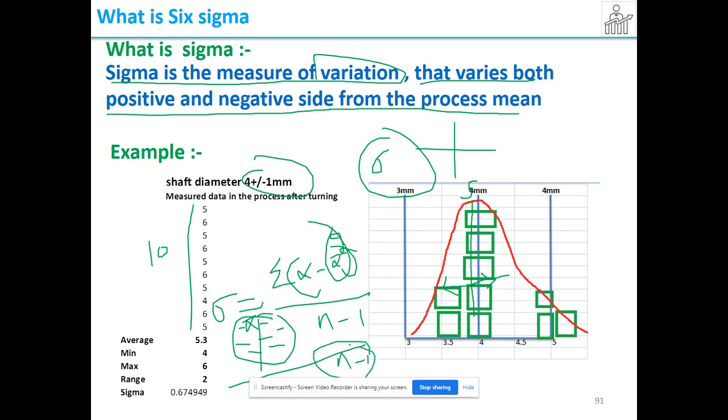Why n minus 1? N is considered as the population. The data that I collected is from 1000 parts, and I collected 10 parts. I am making it n minus 1, reducing it by 1, because I am telling this is a sample from this population. So that's why I am taking n minus 1. It will give a number. Say it has given me 0.6. What is 0.6? From the average, x minus x bar, my data is spreading 0.6 positive, 0.6 negative. It's very simple.